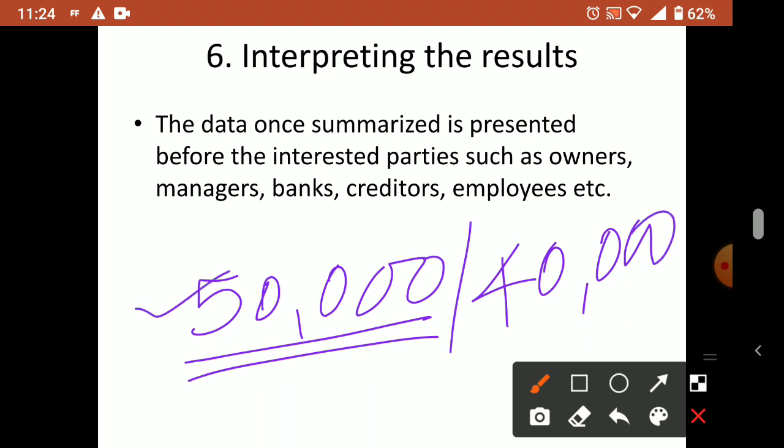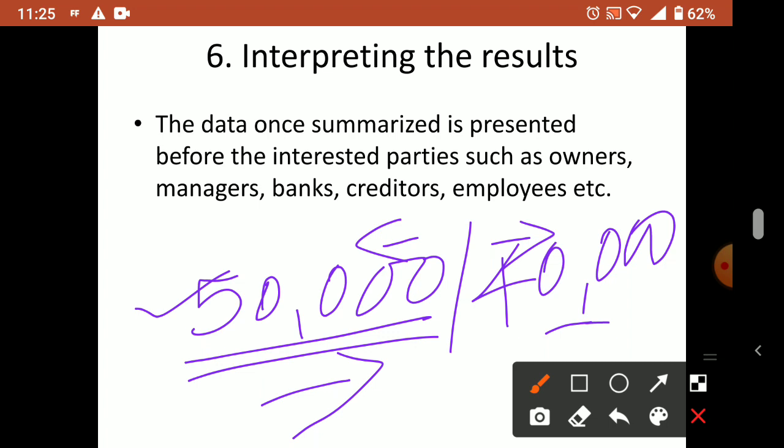So 10,000 profit has increased. Why did this profit increase? Compare the sales of this year with last year, the purchases, and the expenditure of last year with this year. Each and every item you can check and interpret the result. Interpret means you can analyze each and every item.